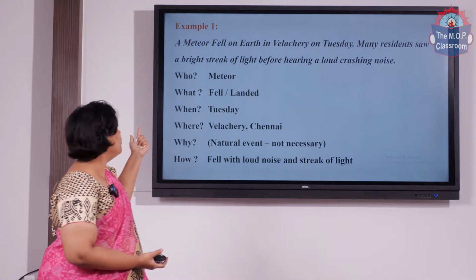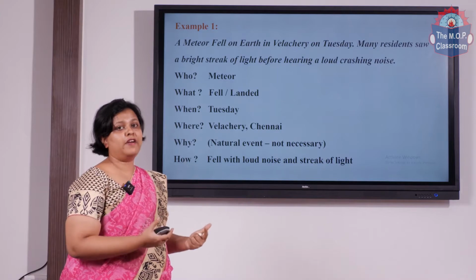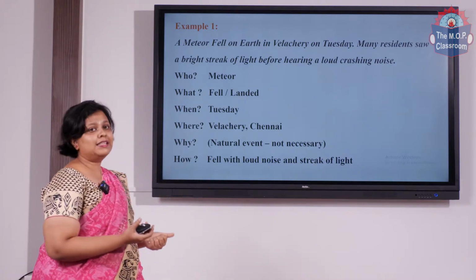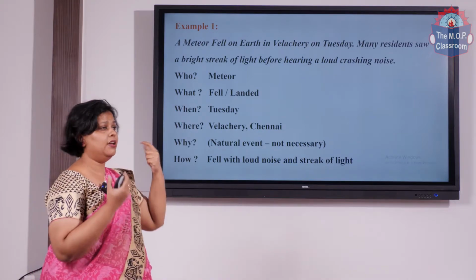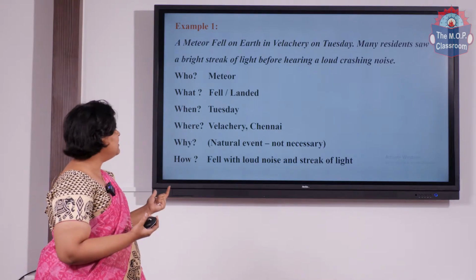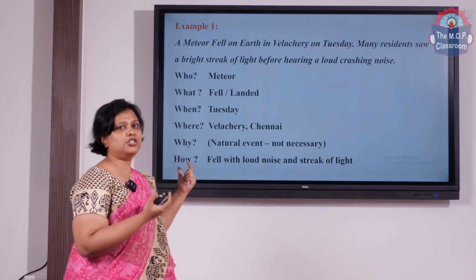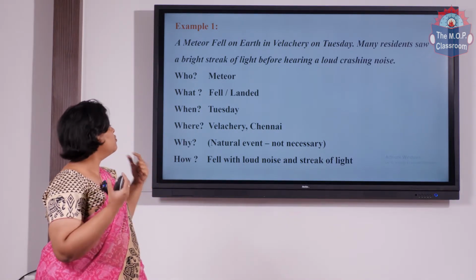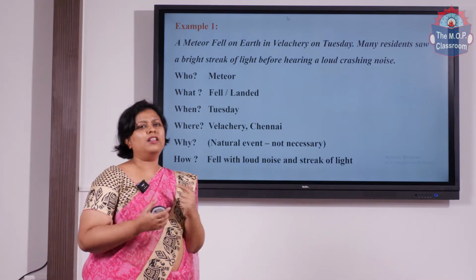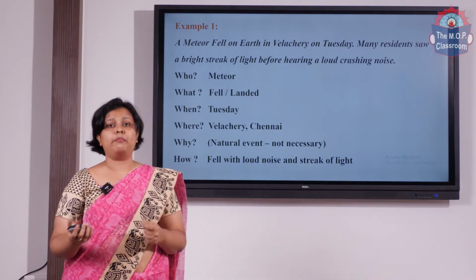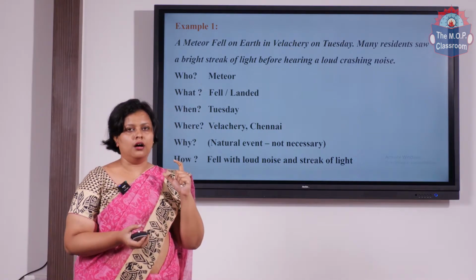So the who is the meteor here. So what exactly happened? It landed or it fell on Earth. When did this happen? This happened on Tuesday. Where did it happen? It happened at Velachery, obviously Chennai. Then why did this happen? Since it's a natural event, there is no reason behind it. So you can just say it's a natural event. So how did this happen? Fell with a loud noise and a streak of light. So all that explanation of how exactly it happened can come in the how part. So this is how the lead news looks like.